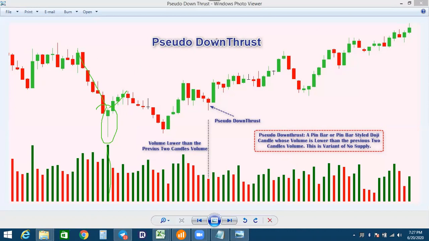But here you don't expect anything on this candle. Why? Because this is the start of the downtrend, it's not the end of the downtrend. But that one is the end of the downtrend, so from here you can follow this candle.